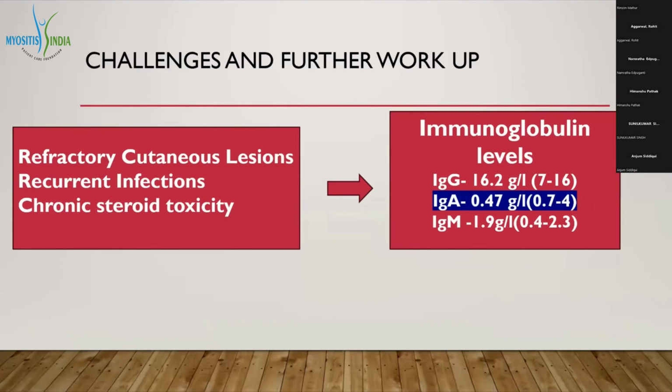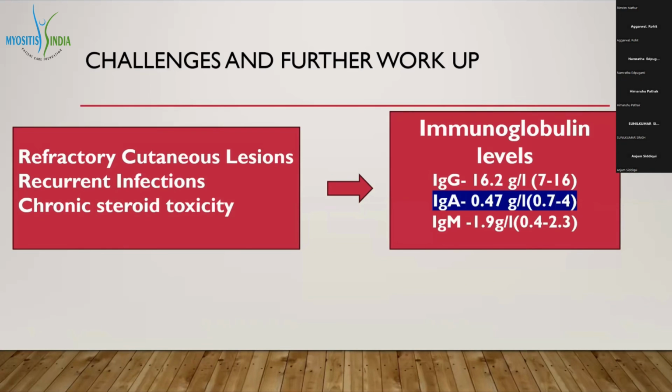Keeping in mind the recurrent infection, steroid, and disease activity, her immunoglobulin levels were done to check for immunoglobulin deficiency. There was isolated IgA deficiency, and the other immunoglobulins were normal. The patient can't be tapered on steroid because of recurrent disease-active cutaneous manifestation, as well as recurrent different types of infections.